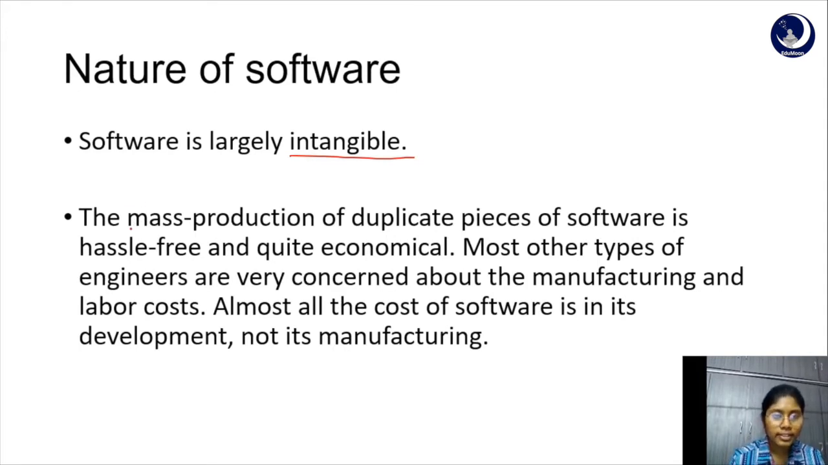And the next characteristic is mass production of duplicate pieces of software is hassle free and economical. By this we mean software can be widely distributed by copying over CD-ROMs, and this process of manufacturing software is quite hassle free and economical. In other engineering streams, engineers are concerned about manufacturing and labor costs. Manufacturing and labor costs are absent in software. The only cost of software is its developmental costs.